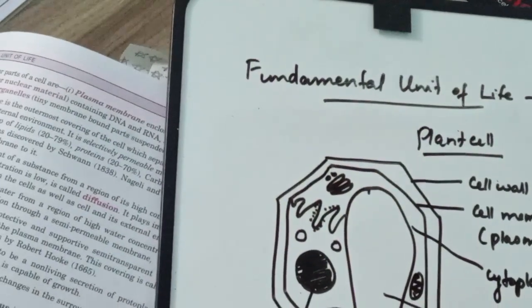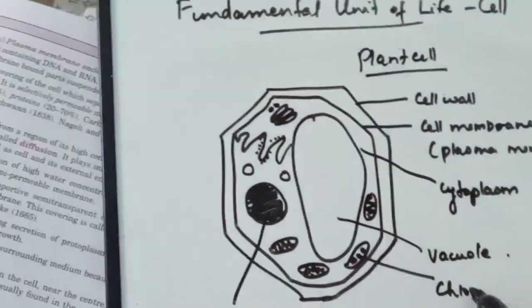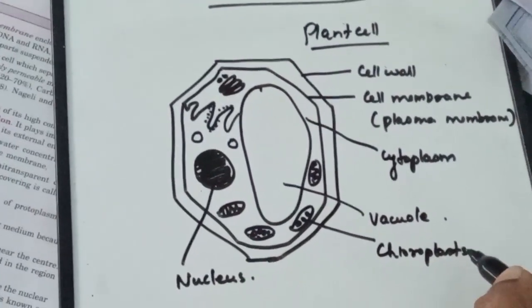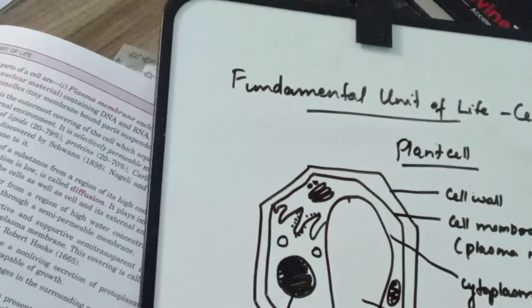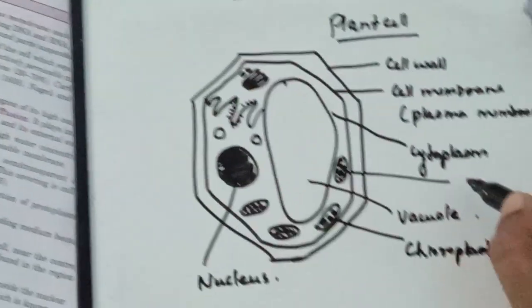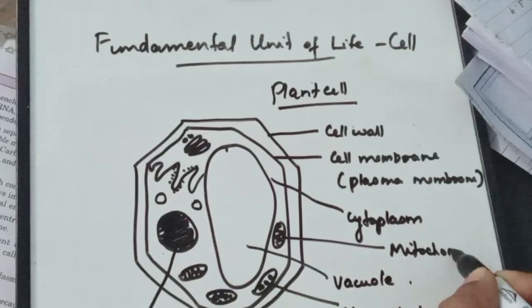Then we have green chloroplast that contains the chlorophyll that gives the green color to the plants. Then the powerhouse of the cell, that is the mitochondria, or in singular we call it mitochondrion.